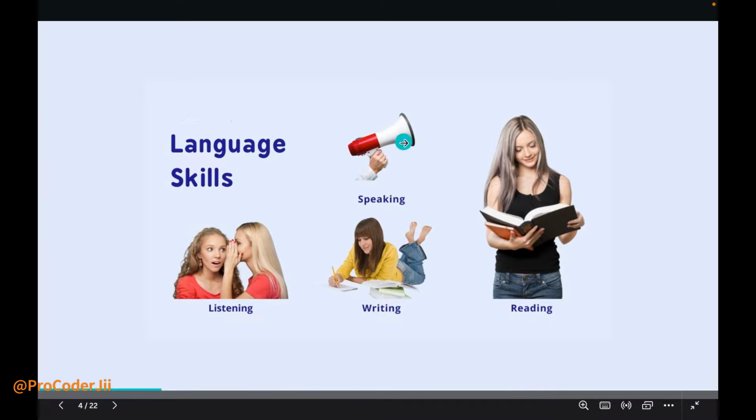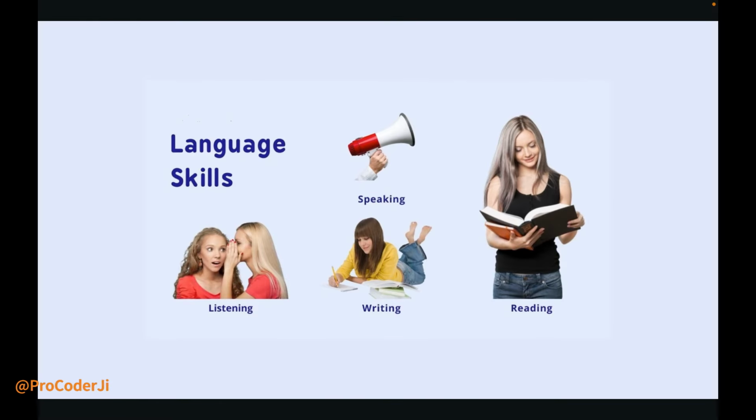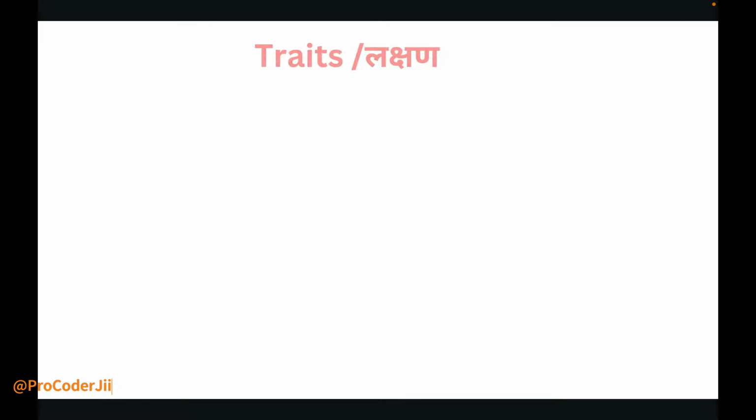But writing and speaking have some rules, so we need to understand the rules, how to write and how to speak. That's why these two units are in the RGPV syllabus, because these skills are important for your interview and exam preparation. So we start learning.